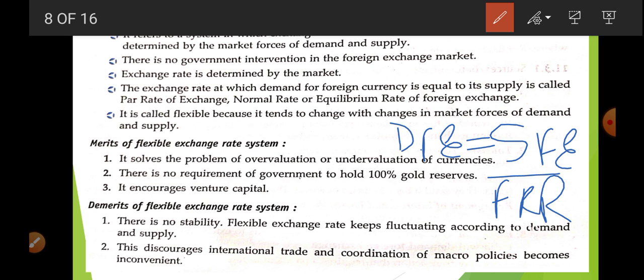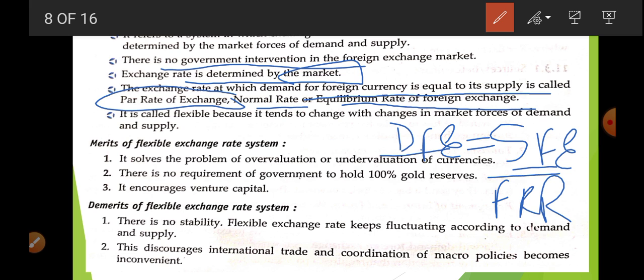That point will be your foreign exchange rate. Okay, now there is no government intervention. The exchange rate is determined by the market, that is, demand and supply. These two forces are going to decide. Now, the exchange rate at which demand for the foreign currency is equal to its supply is known as the par rate of exchange, or normal rate, or equilibrium rate of foreign exchange, where both are equal to each other. Now it is called flexible because it tends to change with the change in the market forces of demand and supply. It is known as flexible. It is also known as free.